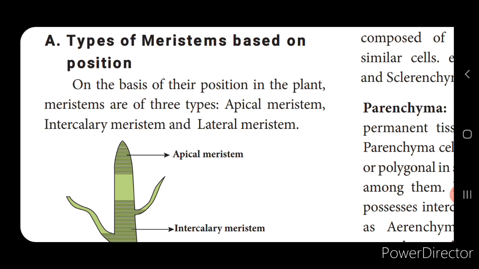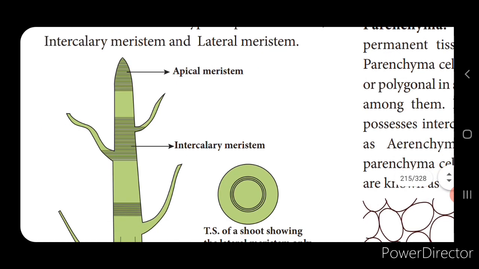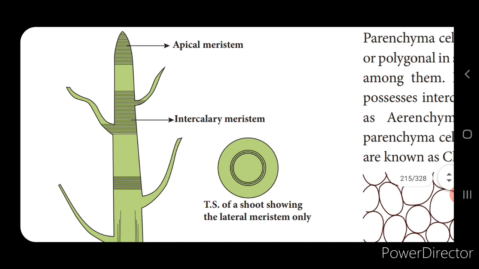Now here the first one is the apical meristem. Since it is present in the apex of the roots and the shoot system, it is called the apical meristem, and this brings about the increase in the length. It is responsible for the growth of the plant. The next one is the intercalary meristem, and these intercalary meristems are found between the permanent tissues and the primary tissues, especially in the base of the leaves or in the internodes.